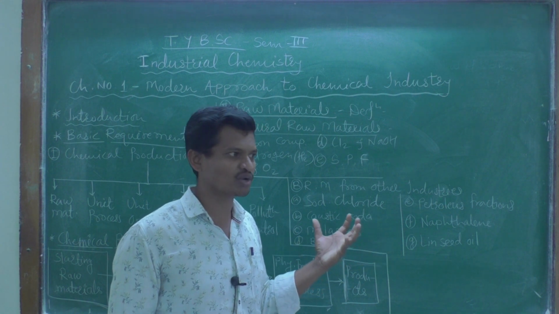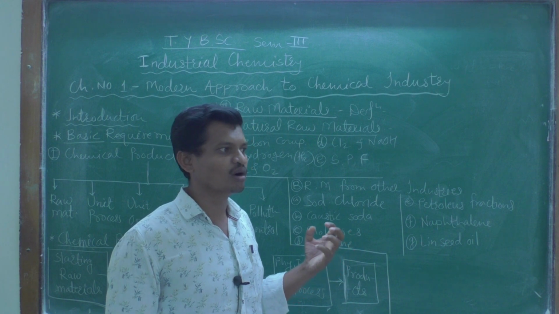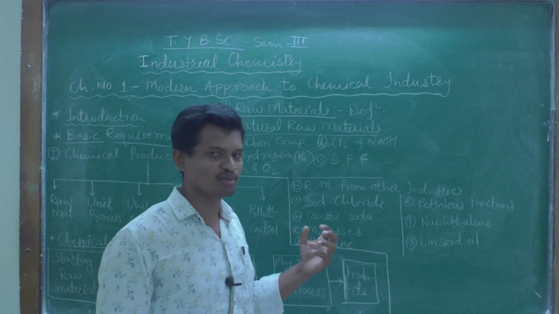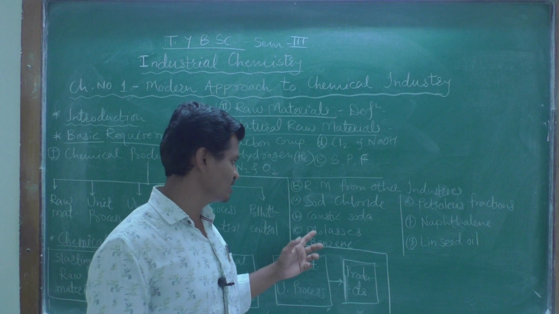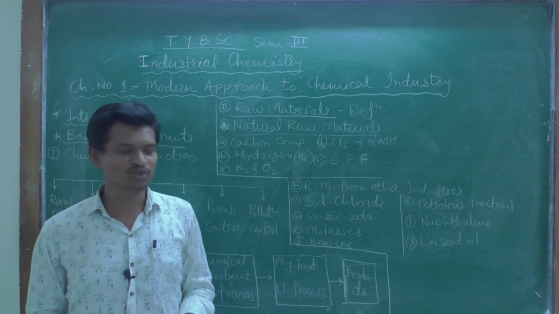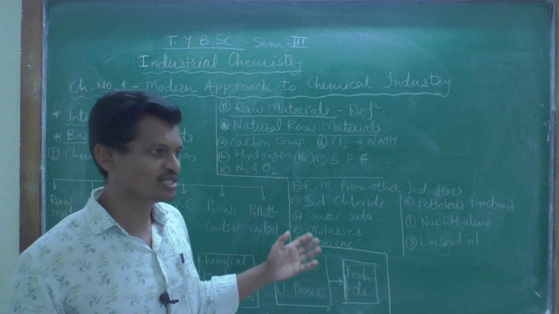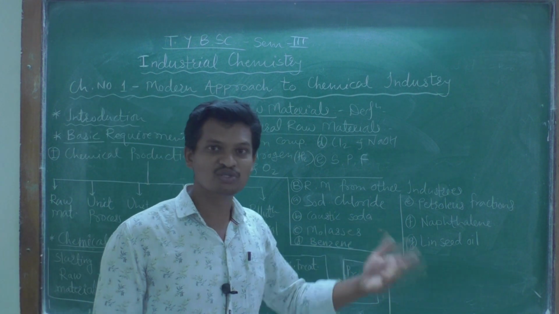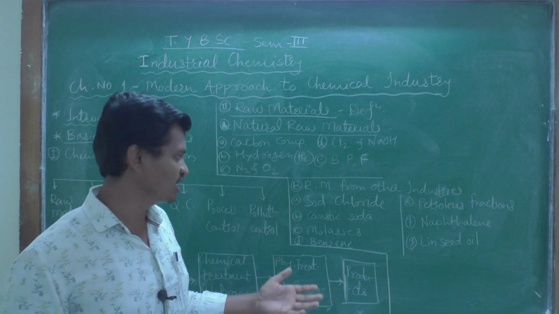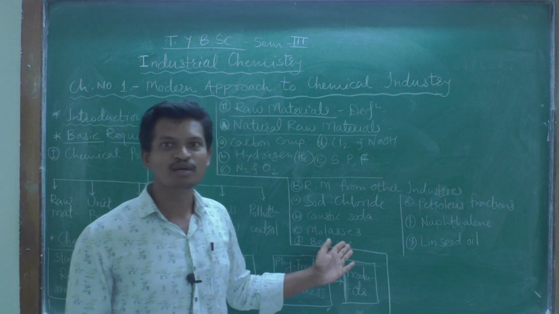KOH is the main raw material for the preparation of different types of soaps and detergents. Molasses is a byproduct of the sugar industry, and it is mainly used for the production of alcohol. Different types of beverages can be prepared by using molasses.